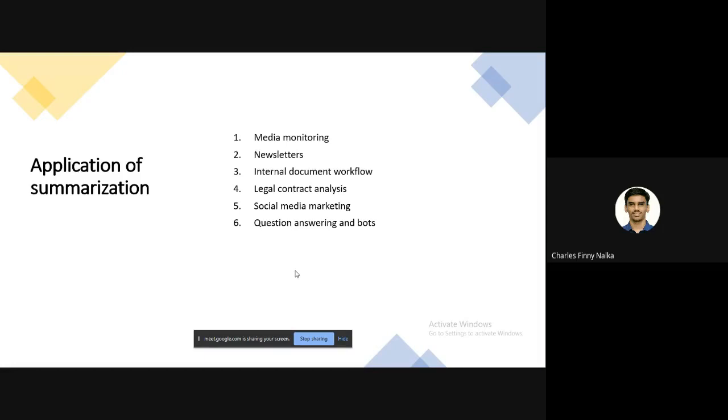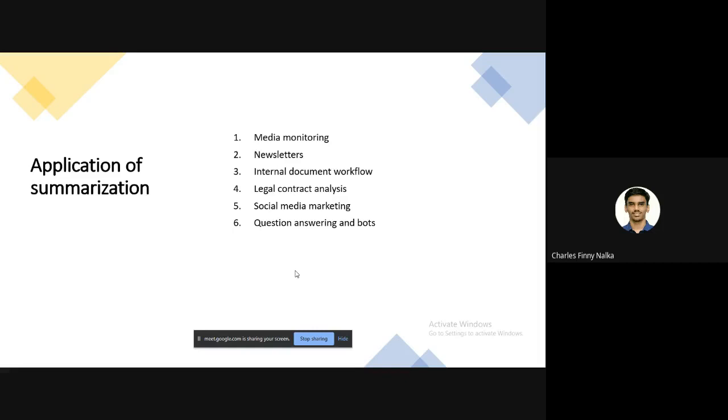Summarization can enable analysts to quickly understand everything the company has already done in a given subject and quickly assemble reports that incorporate different points of view. Legal contract analysis. This is related to internal document workflow. A more specific summarization system could be developed to analyze legal documents. In this case, a summarizer might add value by condensing a contract to the riskier clauses or help you compare